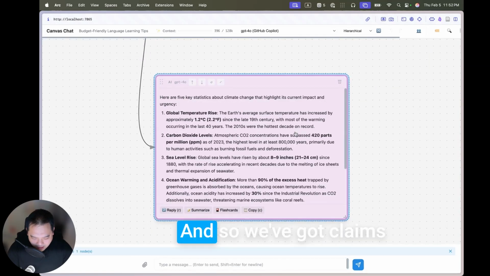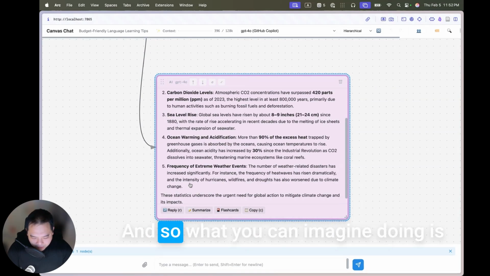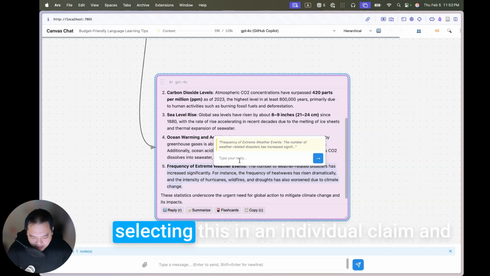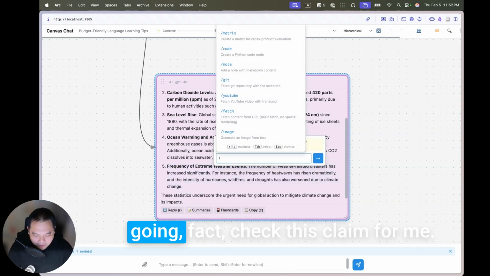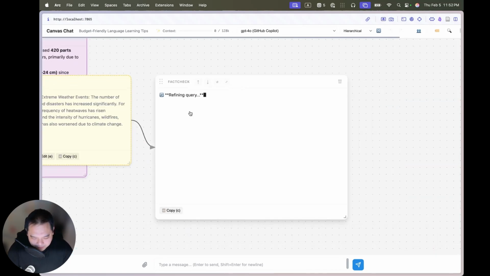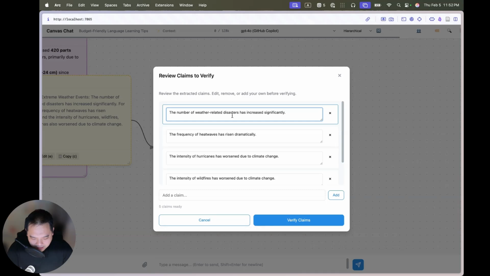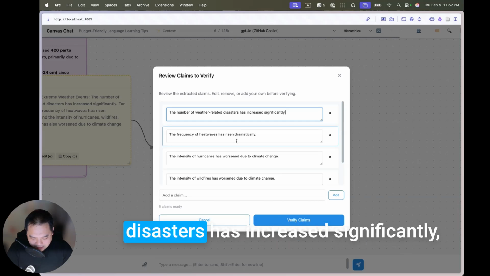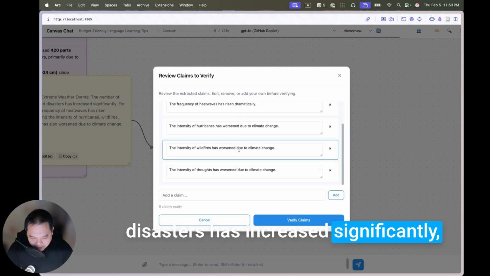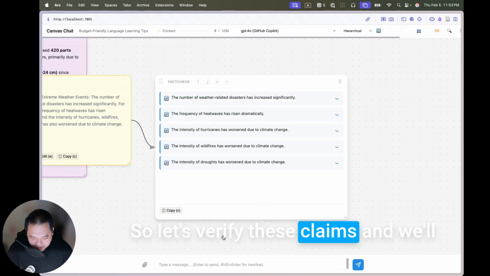And so we've got claims over here. What you can imagine doing is selecting an individual claim and saying, fact check this claim for me. The claims come out, like the number of weather-related disasters has increased significantly, etc. So let's verify these claims.